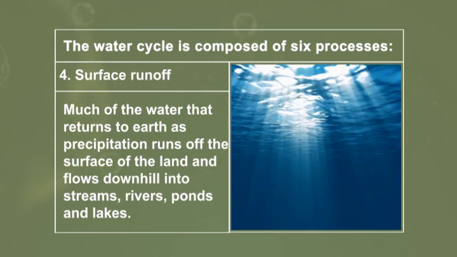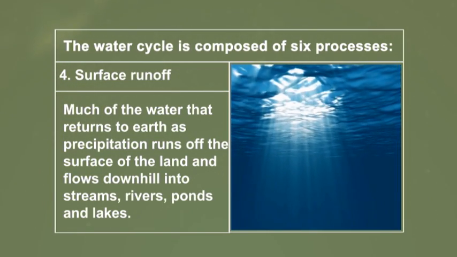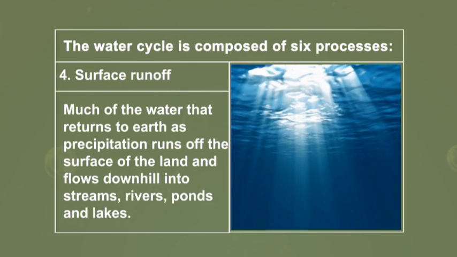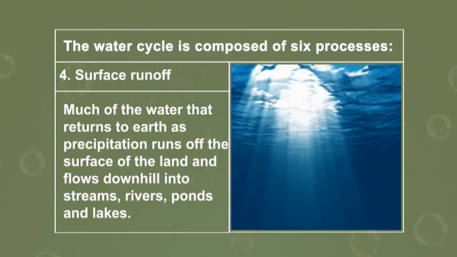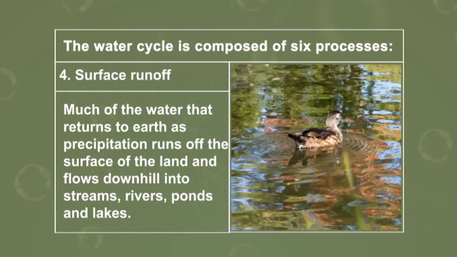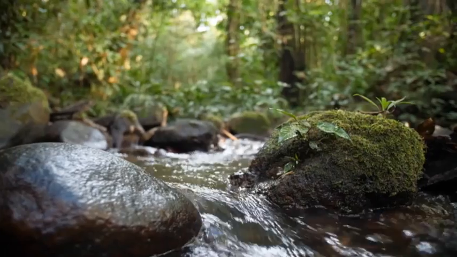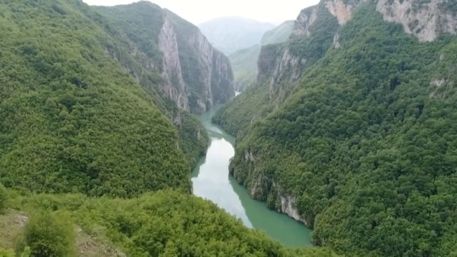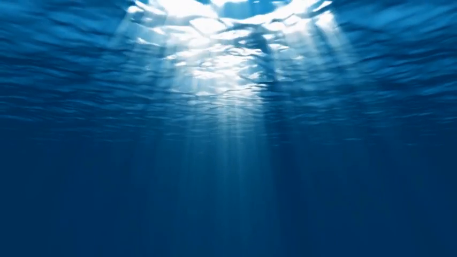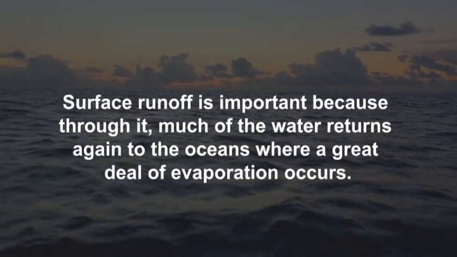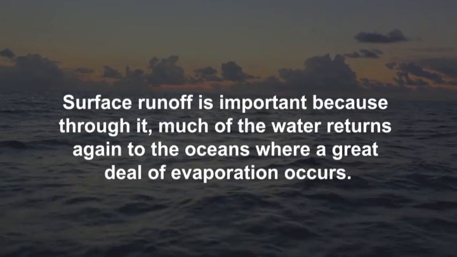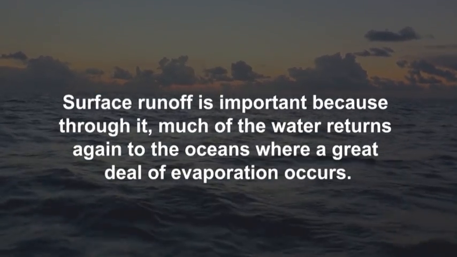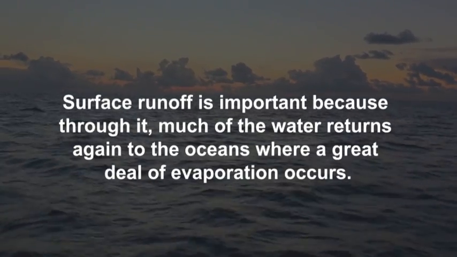4. Surface runoff. Much of the water that returns to earth as precipitation runs off the surface of the land and flows downhill into streams, rivers, ponds, and lakes. Small streams flow into larger streams, then into rivers, and eventually flow into the oceans. Surface runoff is an important part of the water cycle because through it, much of the water returns again to the oceans where a great deal of evaporation occurs.